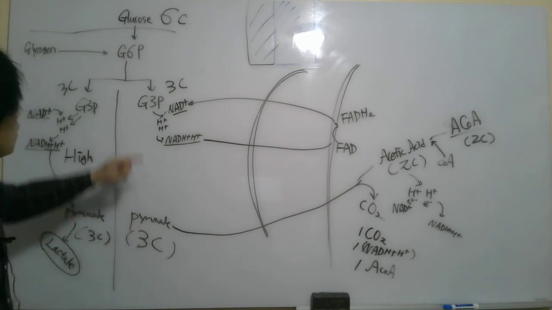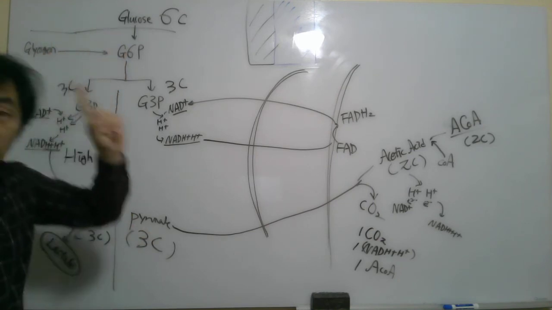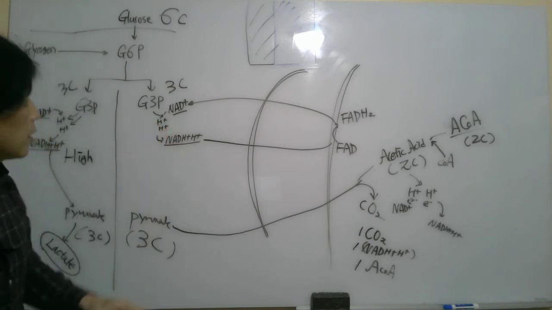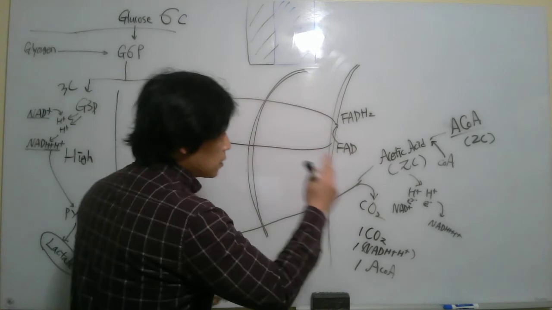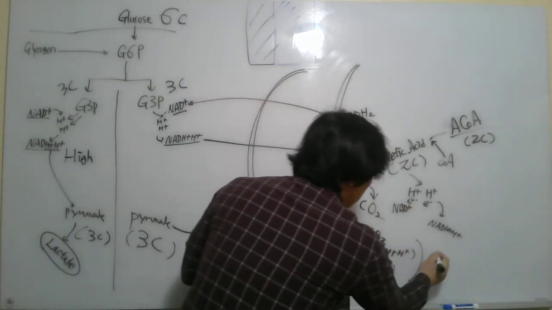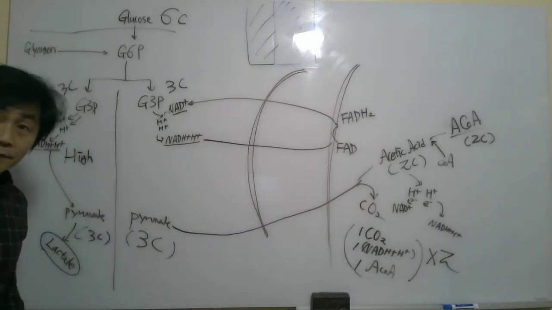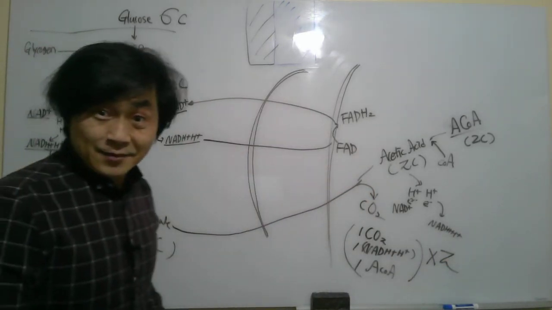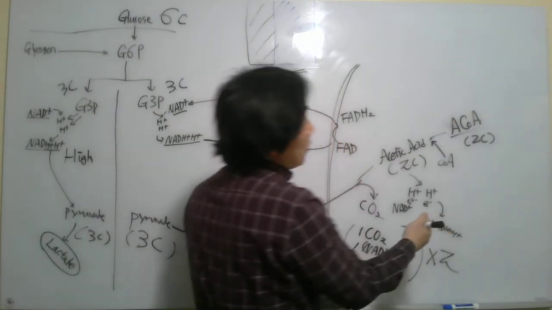From 1 glucose molecule, or 1 carbohydrate unit, the products should be multiplied by 2 because we have 2 pyruvate. Does it make sense?